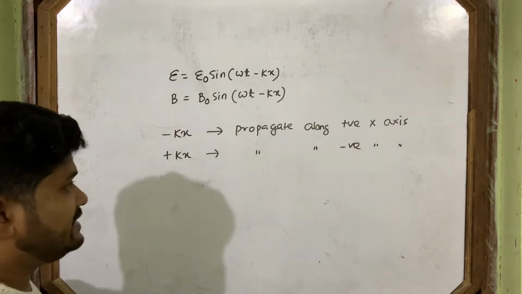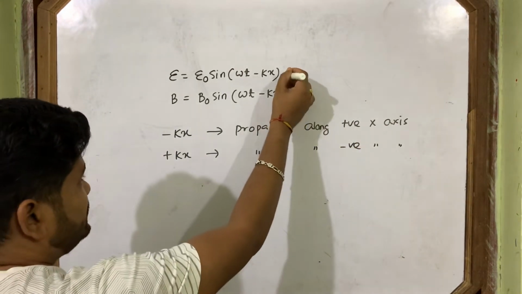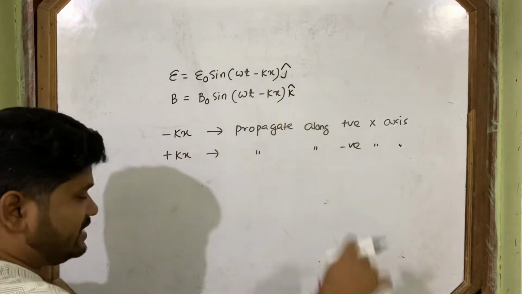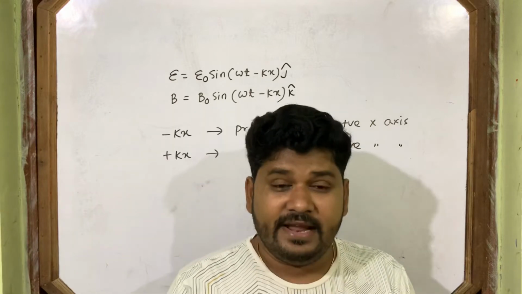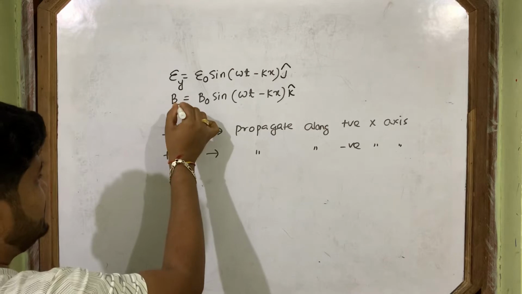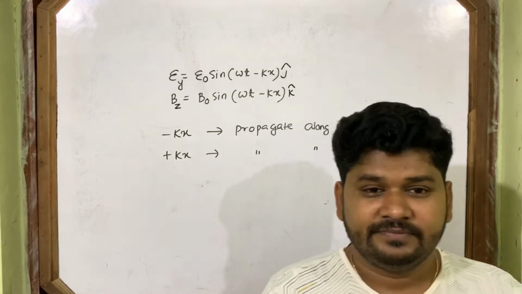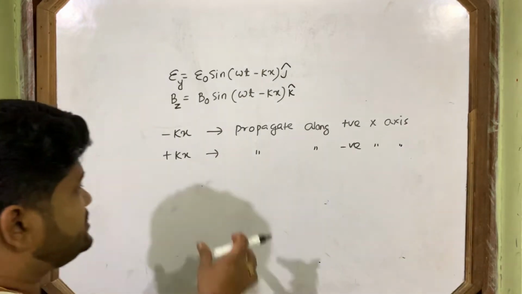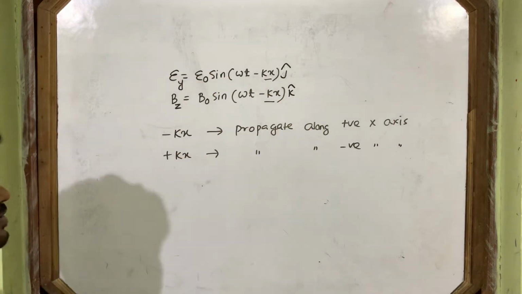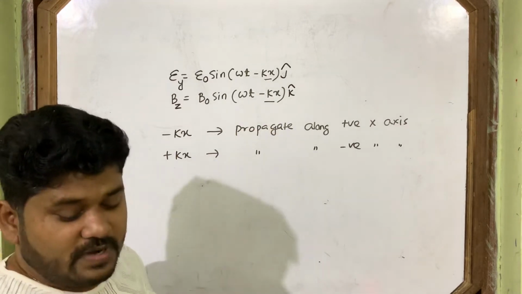Then, as the wave propagates along the x-axis, if the electric field oscillates along the y-axis, j cap, then the magnetic field oscillates along the z-axis, k cap. Or you can also write Ey, Bz. So this is the equation of the electromagnetic wave. You have to clearly mention that if x is the direction of propagation, then its oscillation directions you must mention.